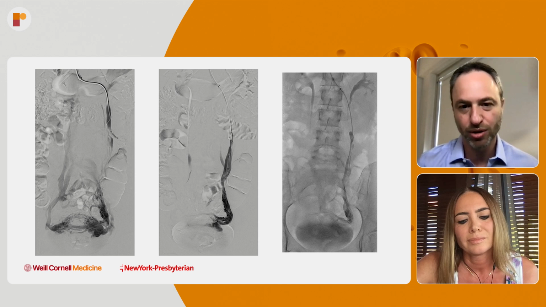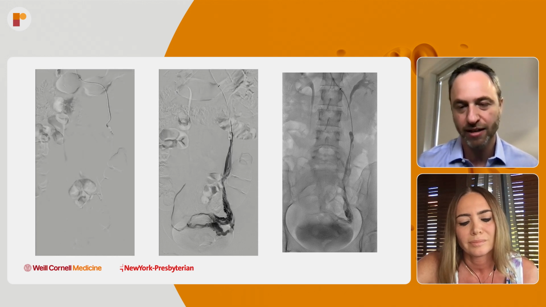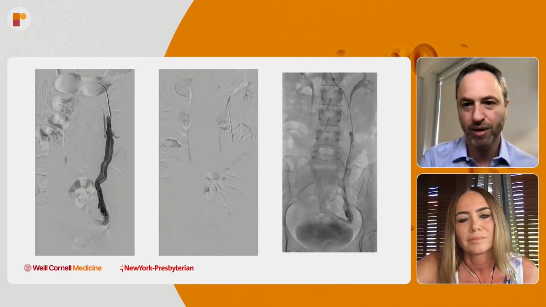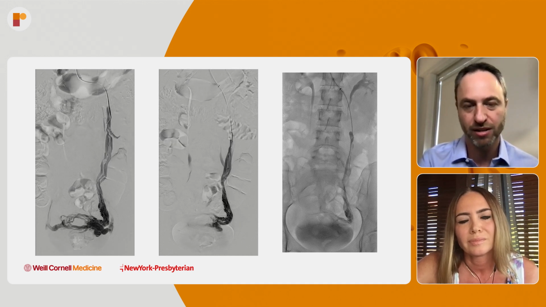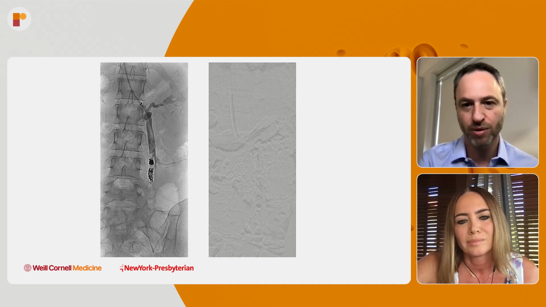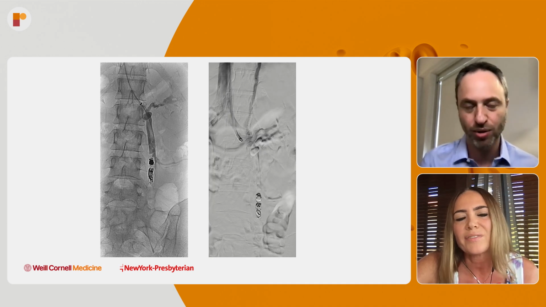I use an occlusion balloon there. So I have an occlusion balloon in and then inject sclerosant into the pelvic reservoir to treat that pelvic reservoir. I think that's an important component of this therapy, that we treat the pelvic reservoir and get rid of the varices. I have also a question.